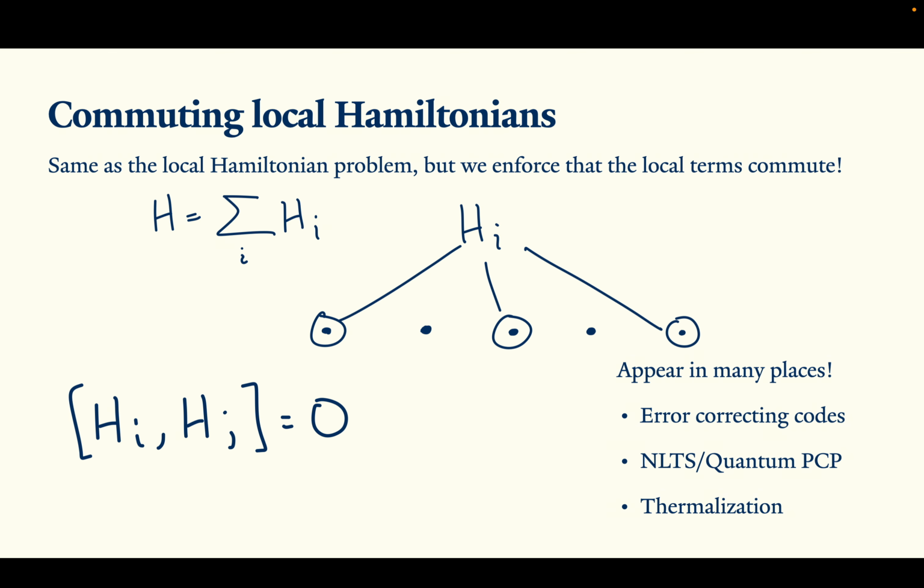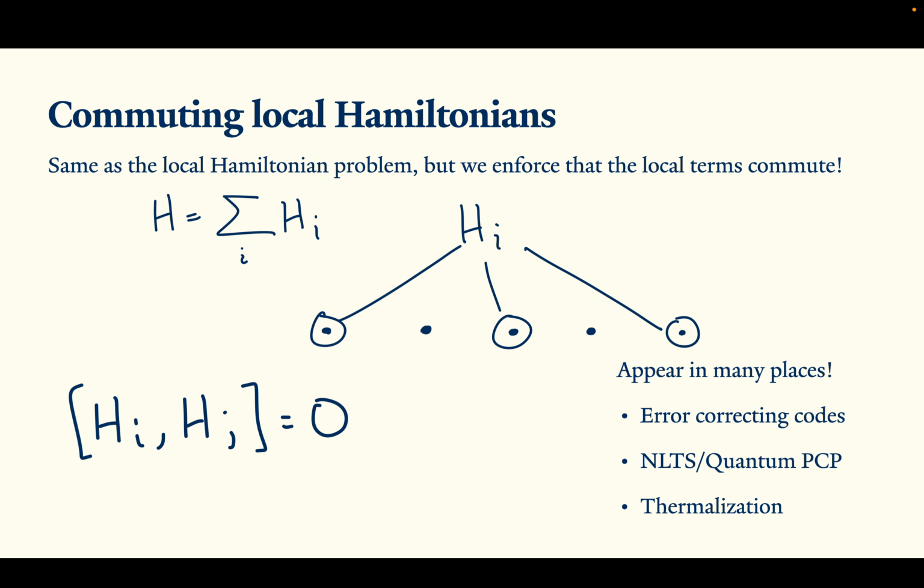They also appear in a lot of places in quantum computer science. For example, almost all quantum error correcting codes are commuting local Hamiltonians and commuting Pauli local Hamiltonians. Recently, there was a construction of no low energy trivial state Hamiltonians, or NLTS Hamiltonians, that used good codes, so commuting local Hamiltonians. And there's been a lot of work on the thermal properties of ground states, or low energy states, of commuting Hamiltonians, and Gibbs sampling of commuting local Hamiltonians.